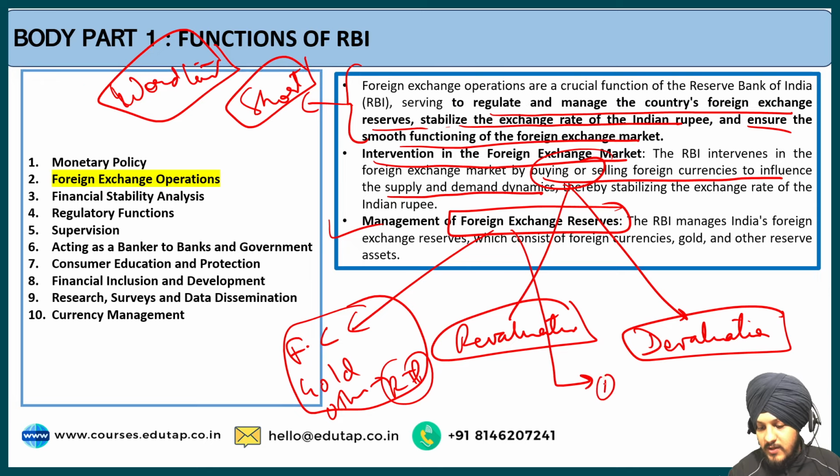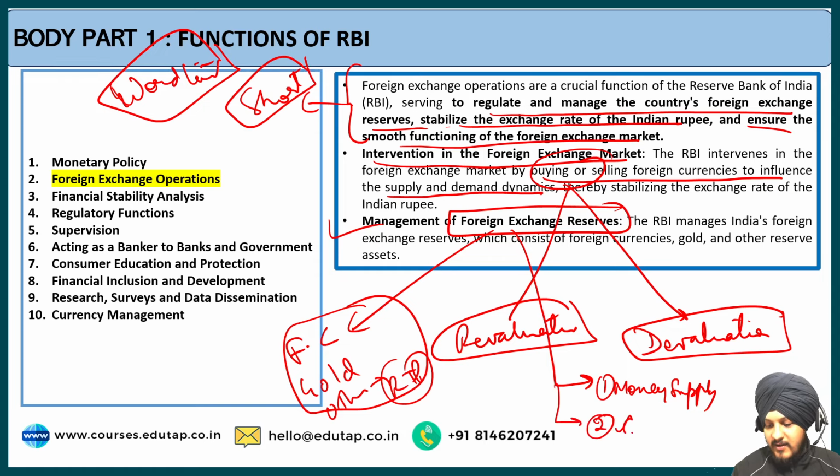The first role is to control the money supply, the sterilization purpose that the RBI performs, and the secondary function is crisis management in the country. In case of any extreme financial situation, the RBI can utilize these foreign exchange reserves to stabilize the economy. I hope this point is also clear to you regarding foreign exchange operations.